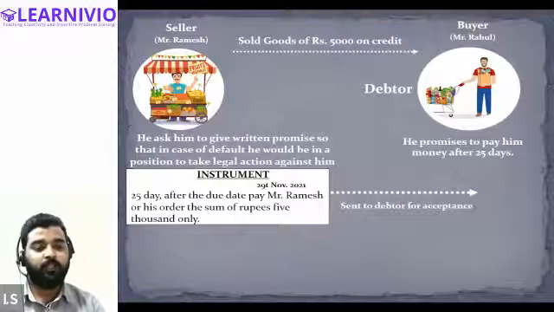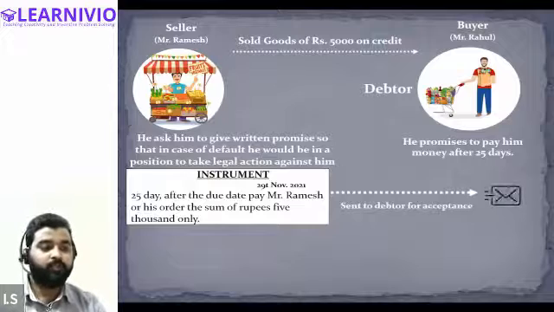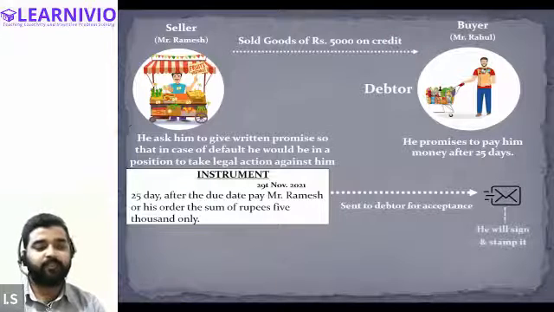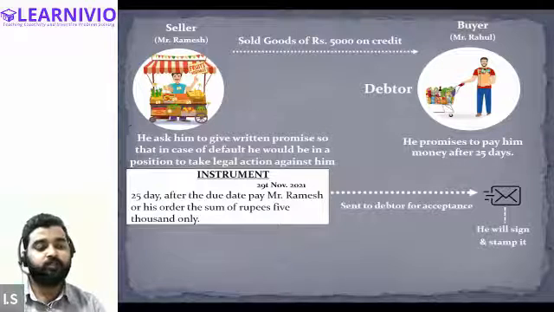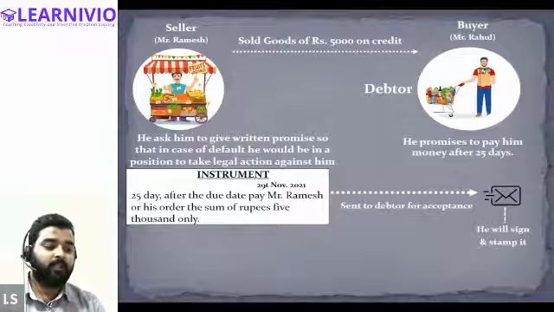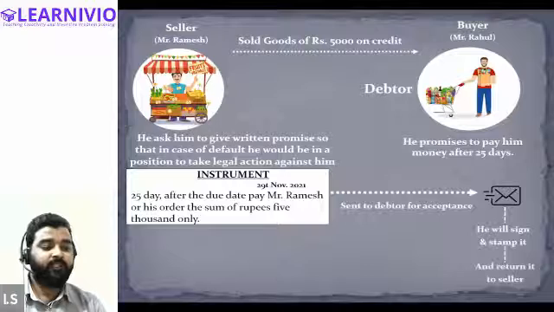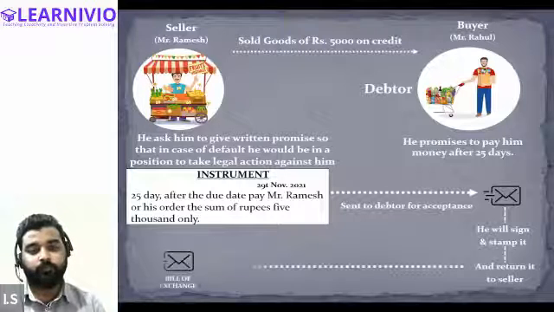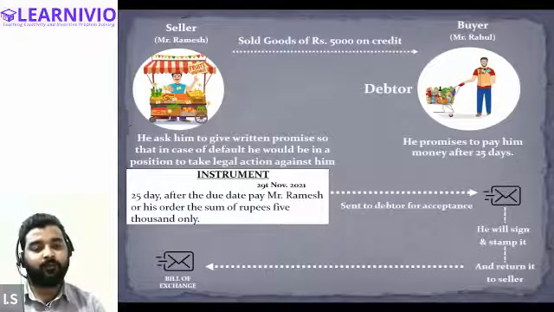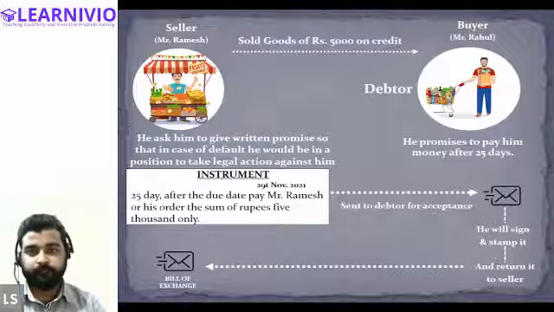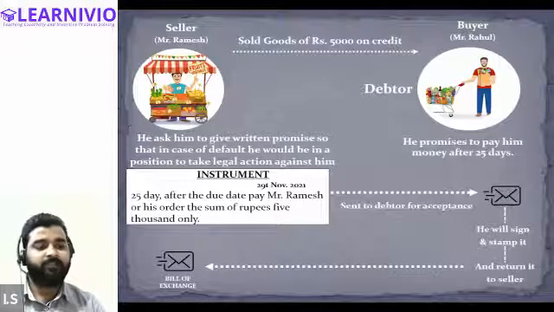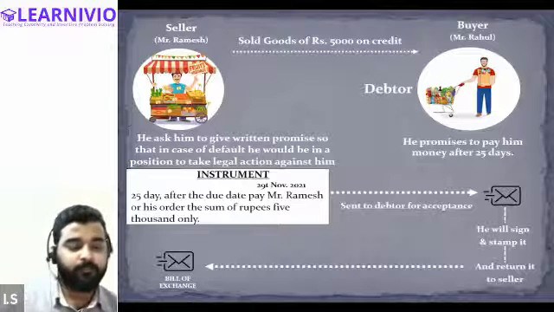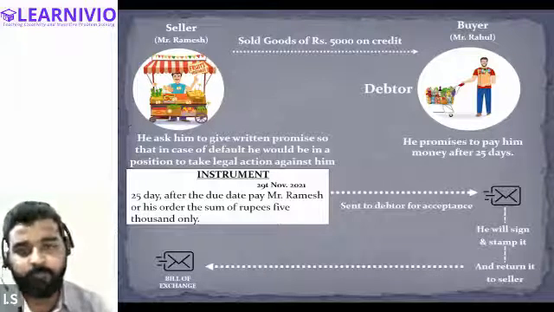Acceptance basically means the seller will ask the buyer or the debtor to sign this instrument and stamp it, if the stamp is available. So the buyer will sign and stamp this instrument and return it back to the seller. Now, when it comes back to the seller, this becomes a bill of exchange. Earlier, it was just an instrument, just a written piece of paper. Now it has been accepted and signed by the buyer, so it becomes a bill of exchange.